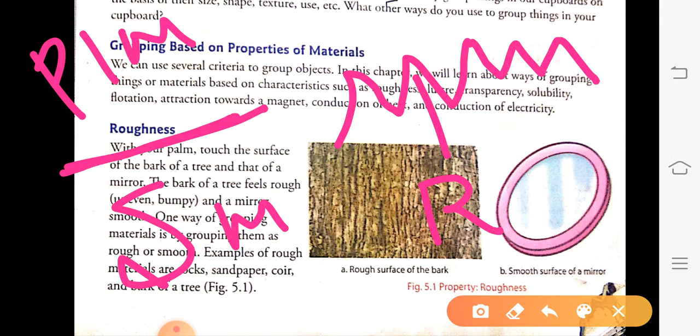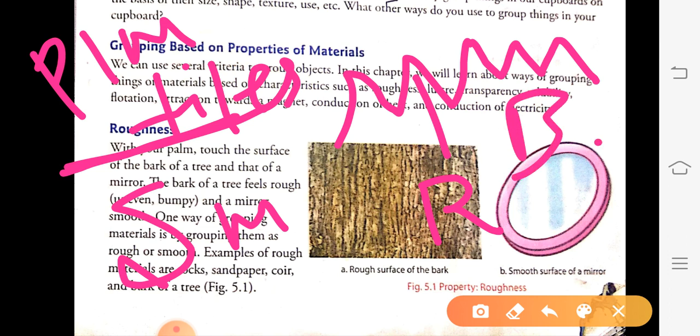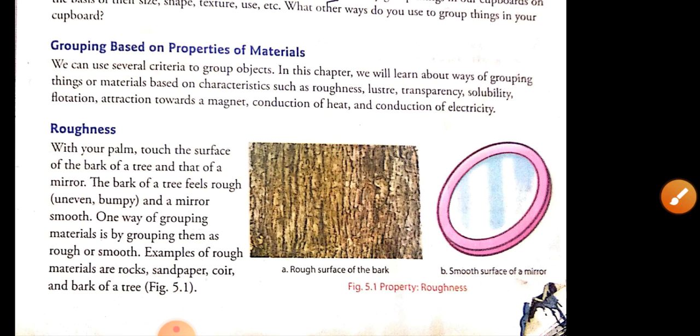or you can give another example, the surface of tiles, whilst on the rough surface you can give the bark of a tree or sand or the ground. Next property we will see